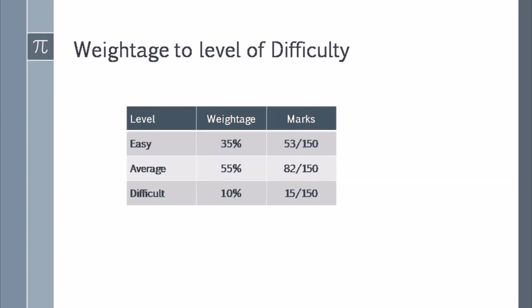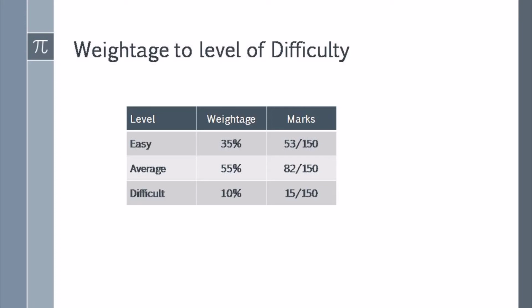Now in this section, lastly we discuss the weightage of the level of difficulty. That means while preparing the question paper, how much percentage of easy, average and difficult questions there should be is given by the PU board. The easy level is 35%, that means 53 marks out of 150.